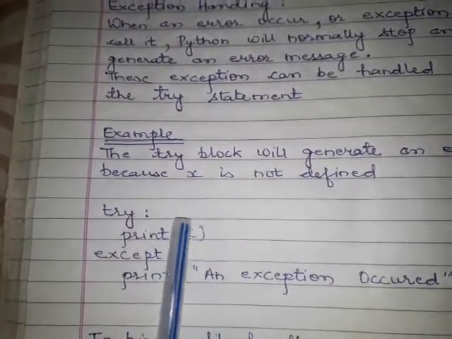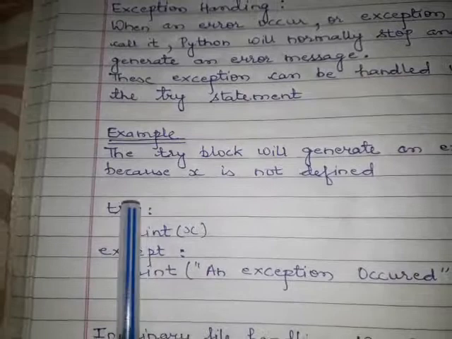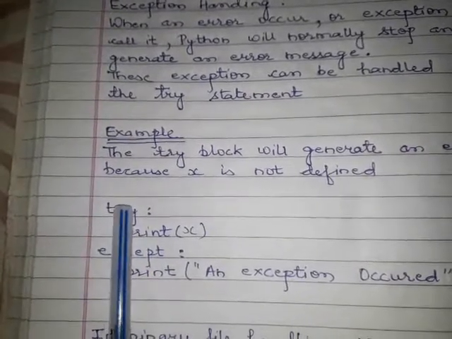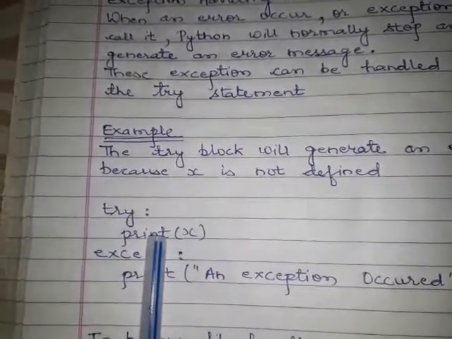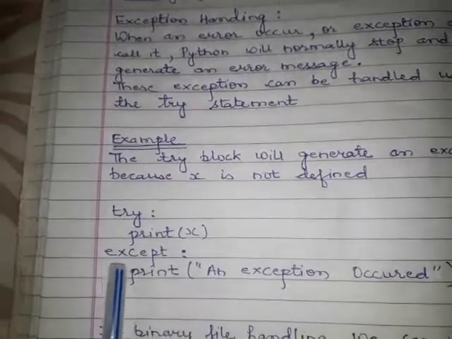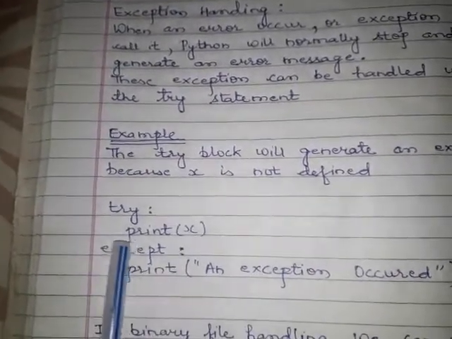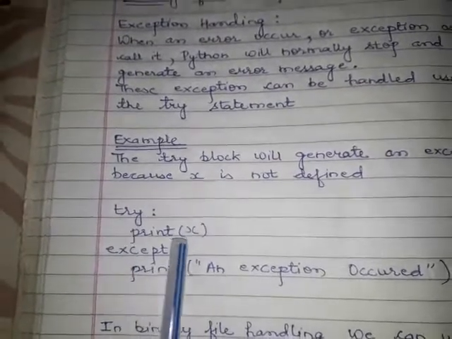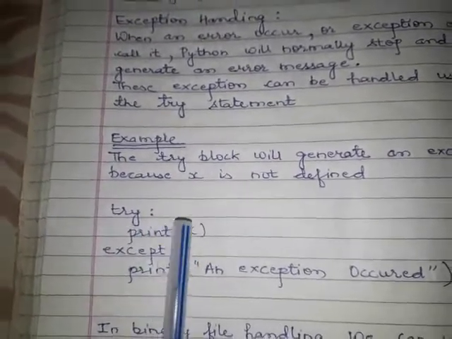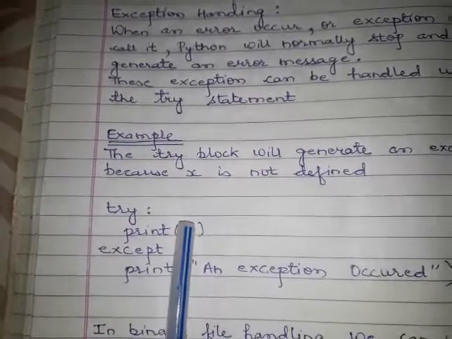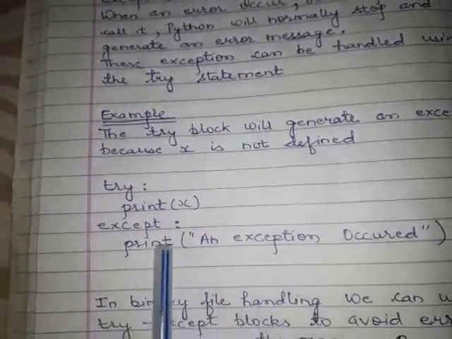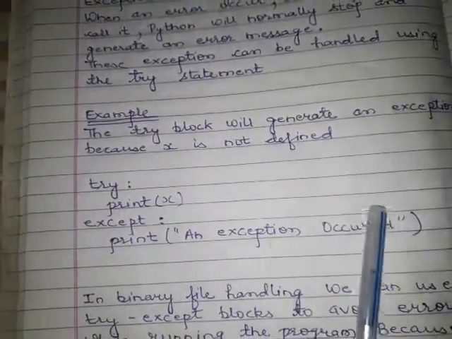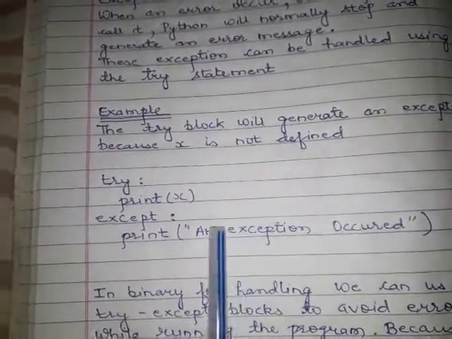But if you write print x in a try block, first you write try and then print x, and there is also an except block. It means if there is an error in this statement, in place of that error you can print your own given statement, your own message.